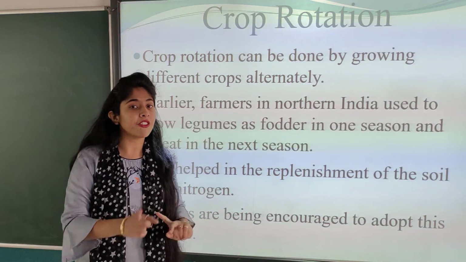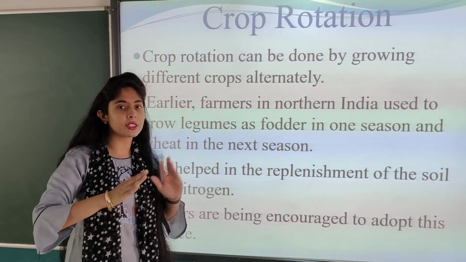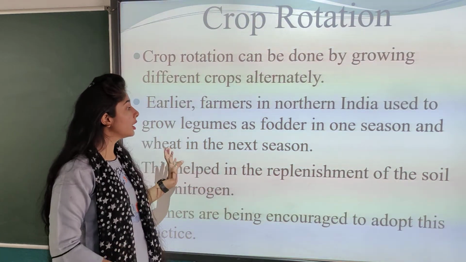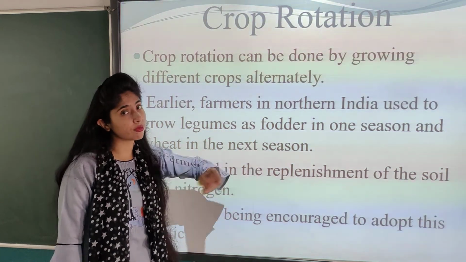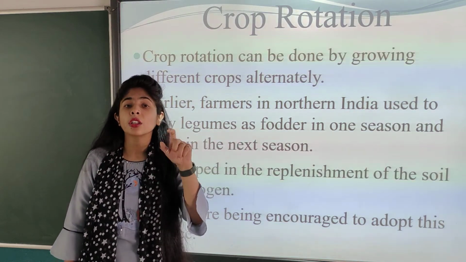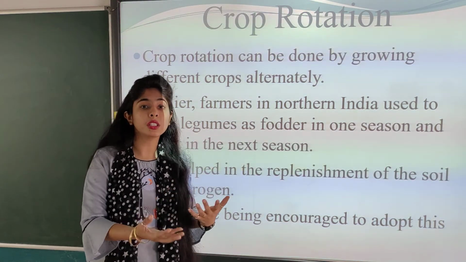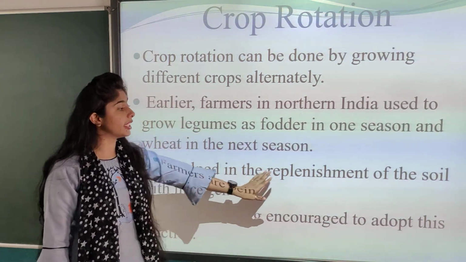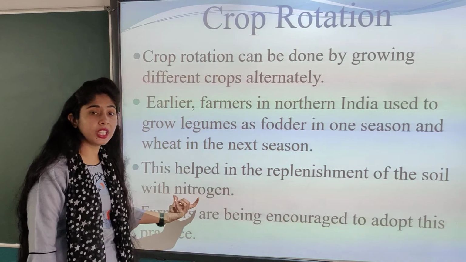So in one season wheat, and then as the wheat gets harvested, which crop will they grow? They will grow leguminous plants as fodder. Fodder is what is given to animals for their food. This helps in the replenishment of the soil with nitrogen.